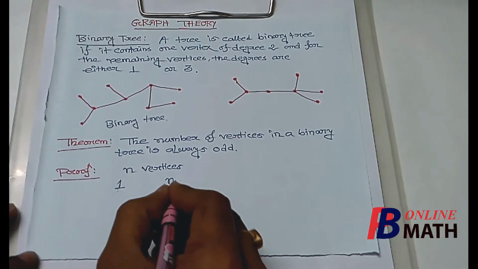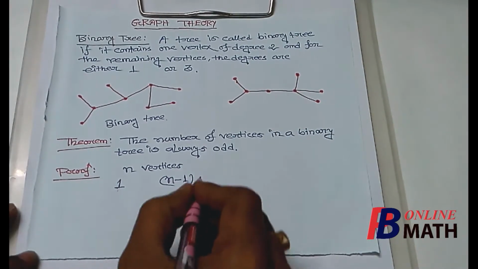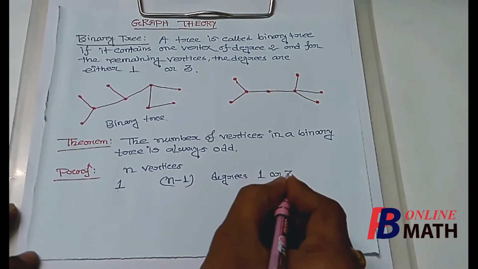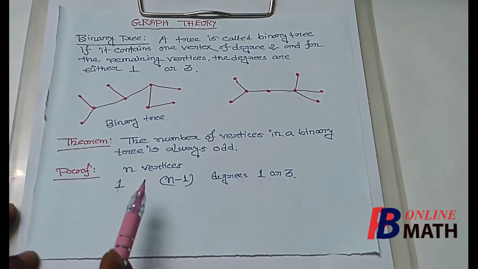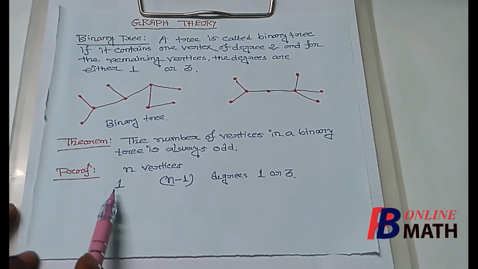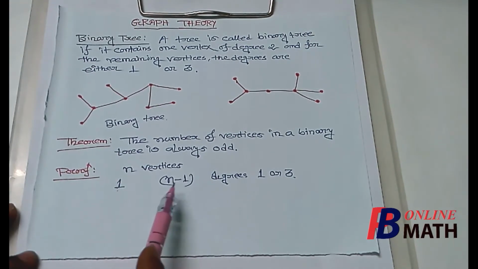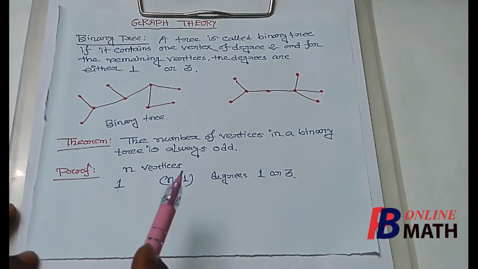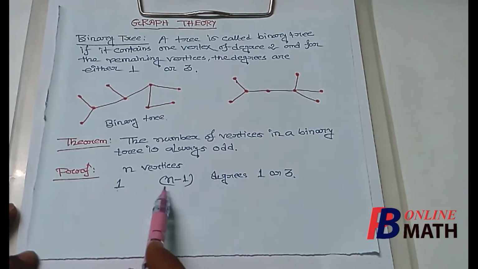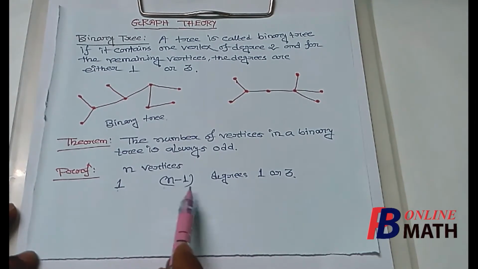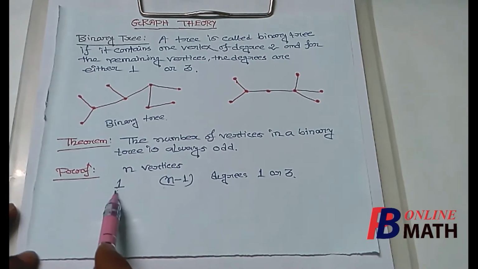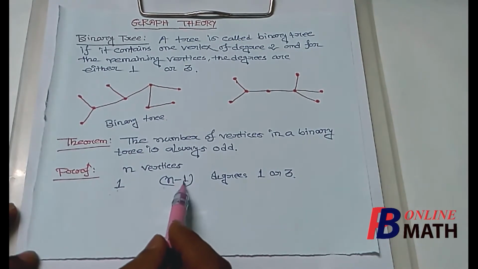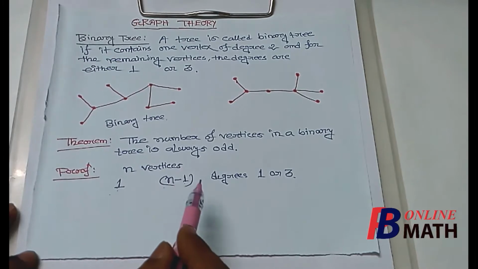And for the remaining n minus 1 vertices, the degrees are either 1 or 3. So actually these are the vertices which have odd degree, because the one vertex having degree 2 is even. So the tree contains exactly n minus 1 vertices having odd degree.